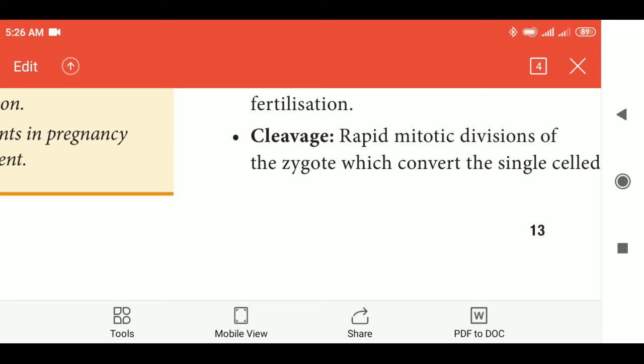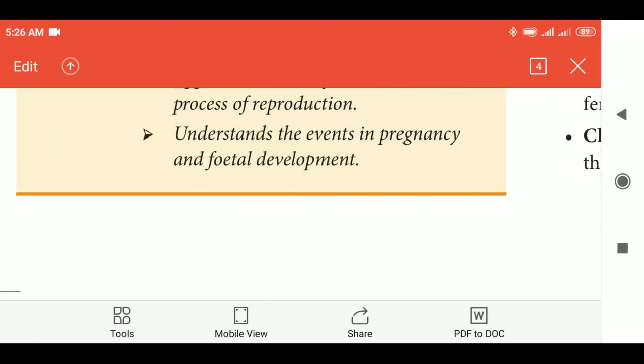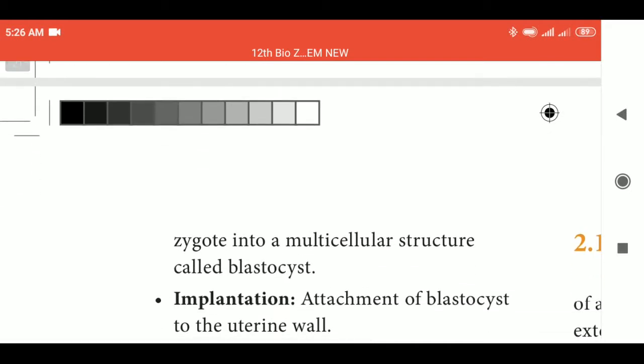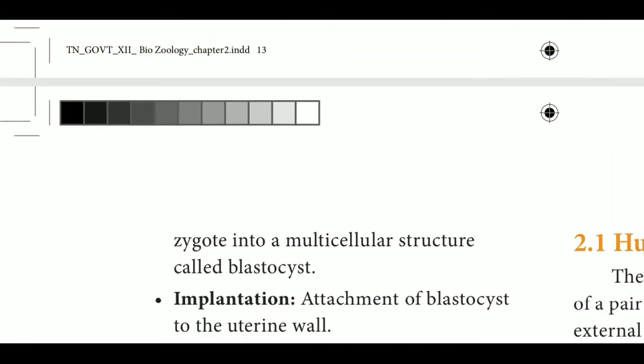After fertilization, a single-celled zygote is formed, which furtherly undergoes mitotic cell divisions and forms a multicellular structure called a blastocyst or embryo.